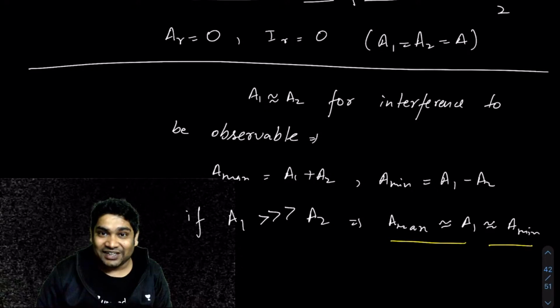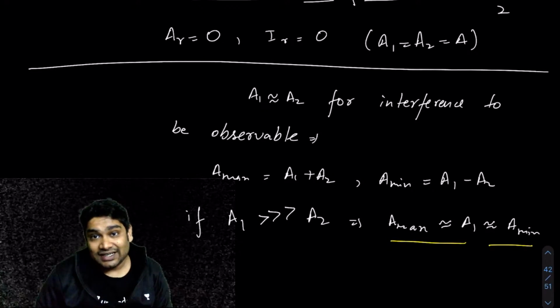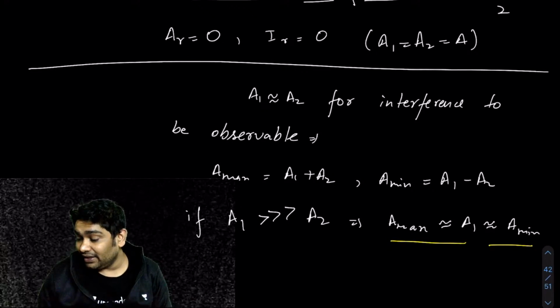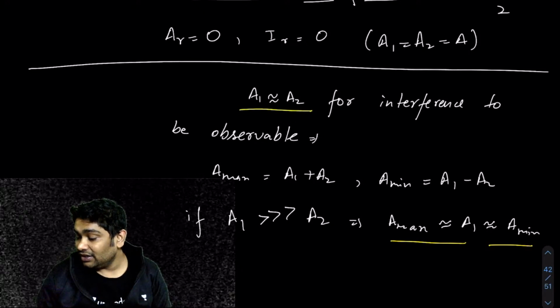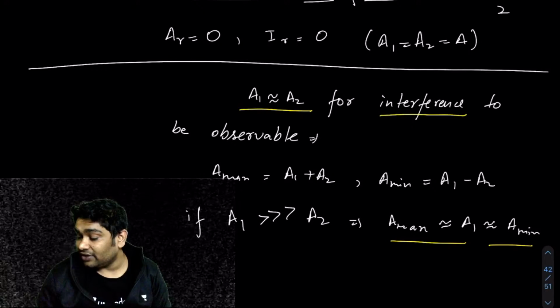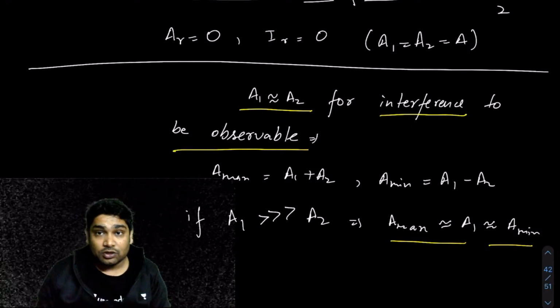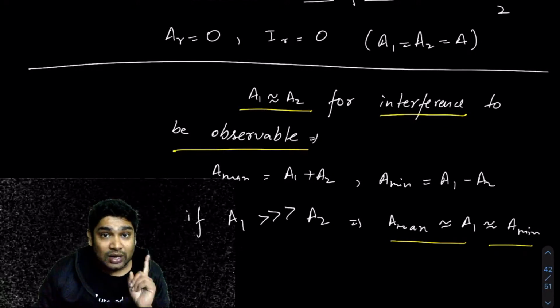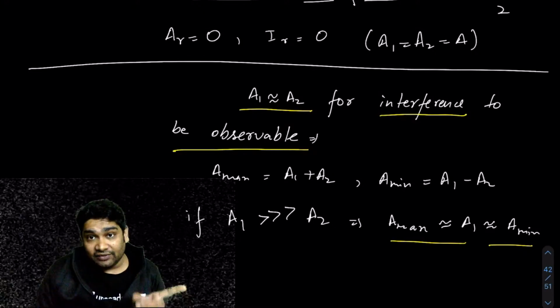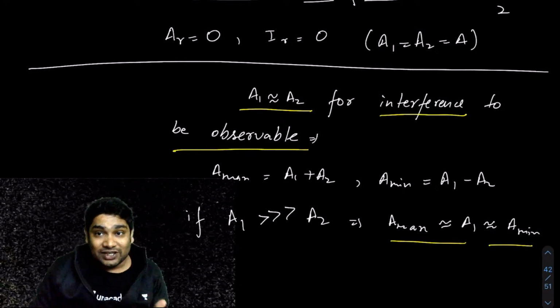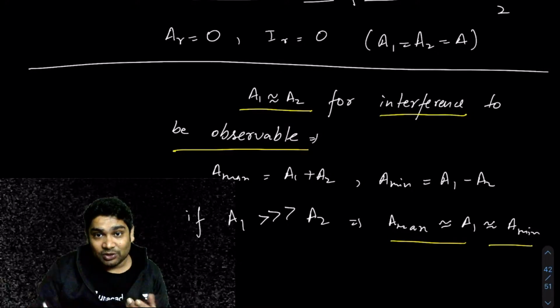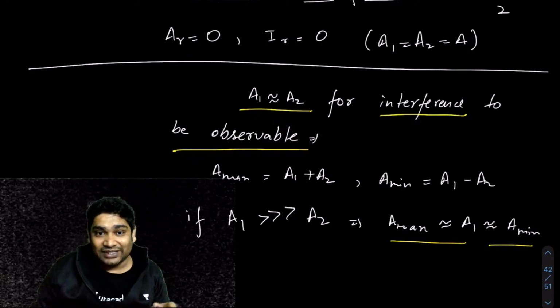So that is why the condition for observable interference is that A1 should be close to A2. This is not the condition for interference to happen. Interference will happen even if this is not true, but it won't be observable. You won't be able to observe the variation in the amplitudes. All the amplitudes will almost look the same to you.